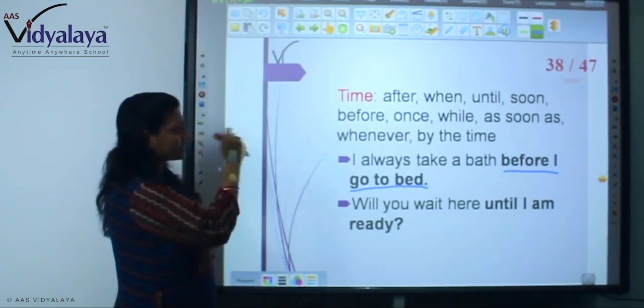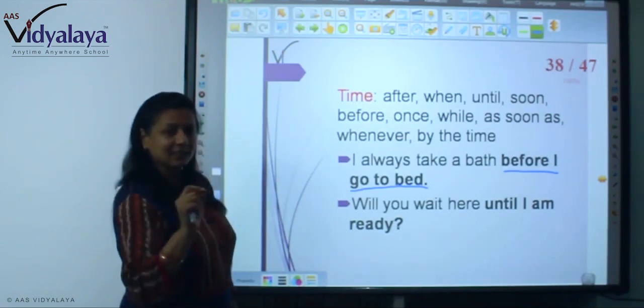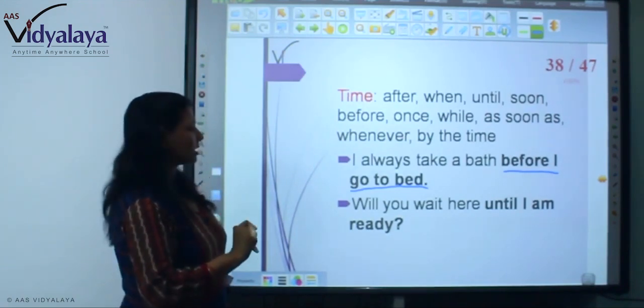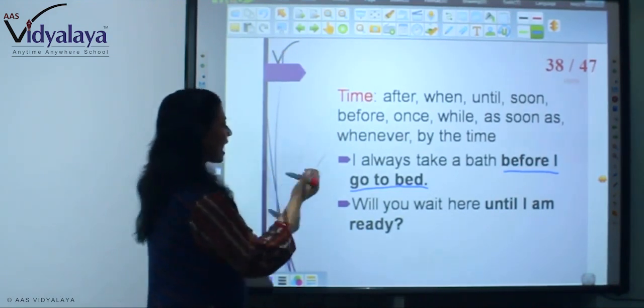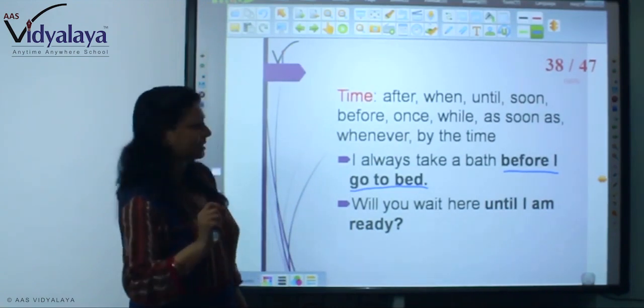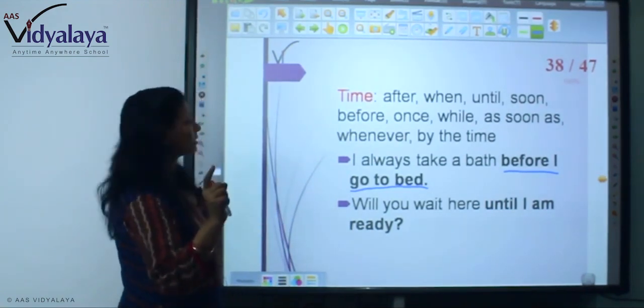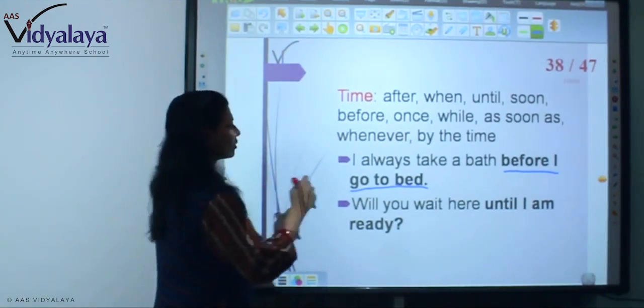If you find these conjunctions, you will understand that these are adverb clauses, as they are in front of the clause, that is, I go to bed. I go to bed itself is a clause, a sentence. But with the subordinate conjunction before, we have made it an adverb clause.